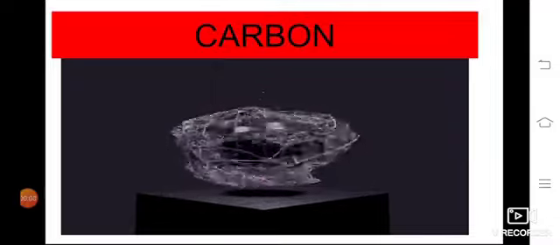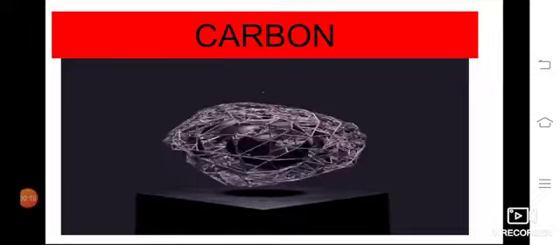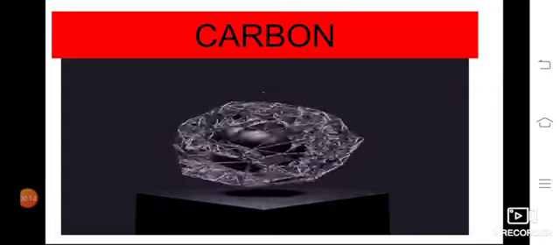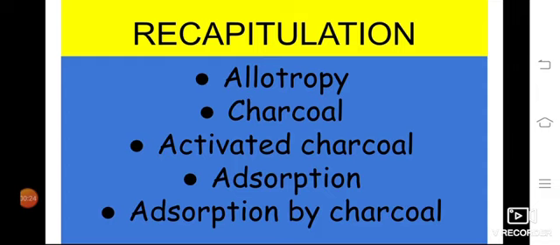Now we are seeing lesson number 6, carbon. This is video session 3 of this lesson. Recapitulation: we already discussed the topics allotropy, charcoal, activated charcoal, adsorption, and adsorption by charcoal. So this is the physical property of carbon. These are all the topics we discussed in the previous video session.